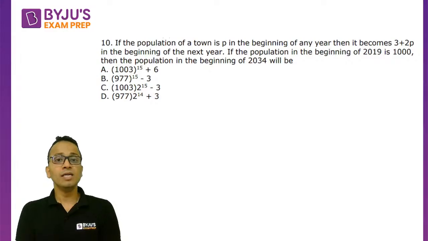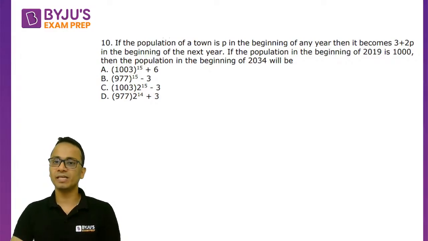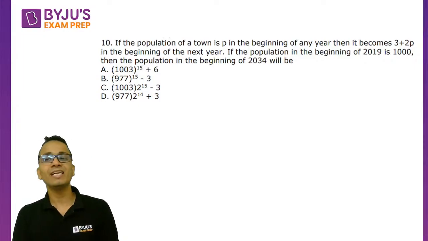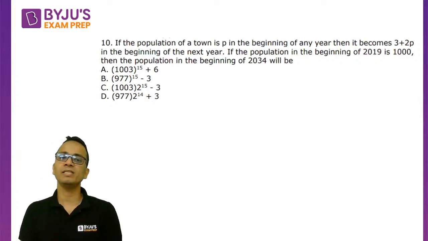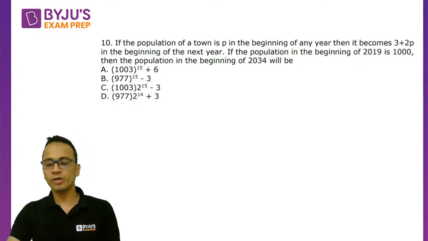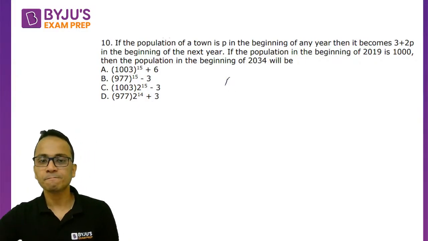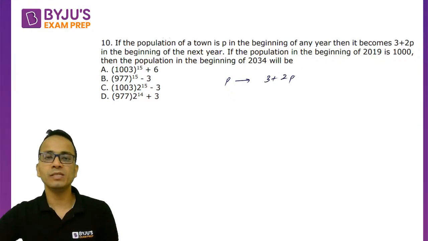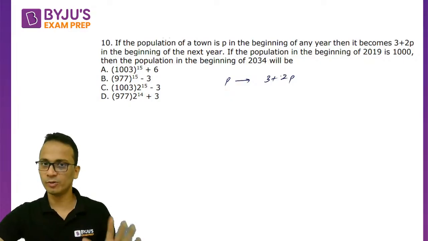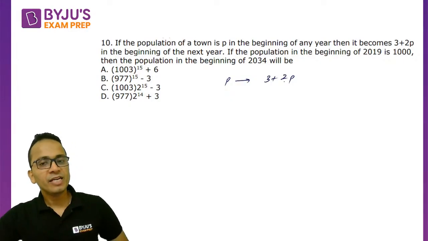Question is, if the population of a town is P at the beginning of any year, then it becomes 3 plus 2P in the beginning of the next year. So if initial population is P, then it becomes 3 plus 2P in the next year. Okay, and every year it keeps on happening.